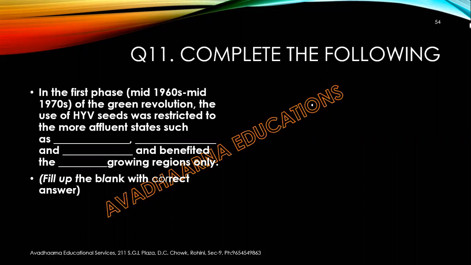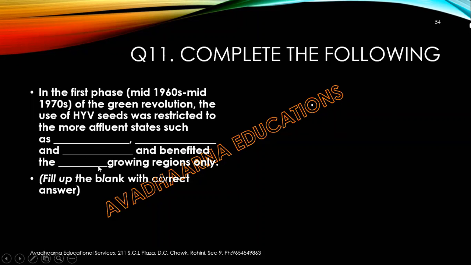Next question, complete the following. In the first phase, that is mid-1960s to mid-1970s of the Green Revolution, the use of HYV seeds was restricted to the more affluent states such as dash, dash, and dash, and benefited the dash growing region only.